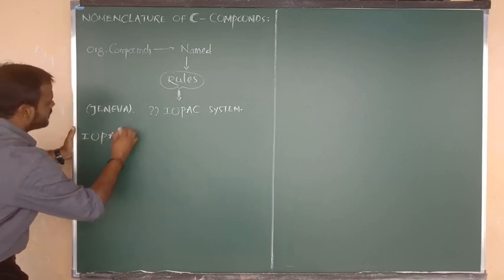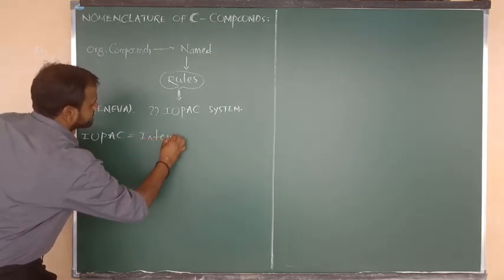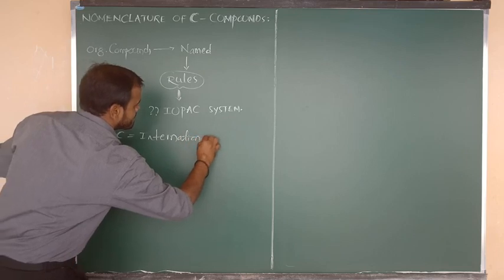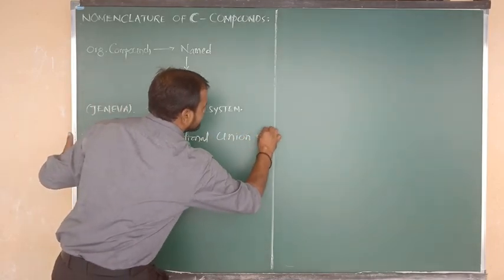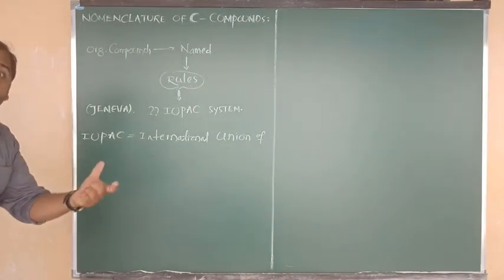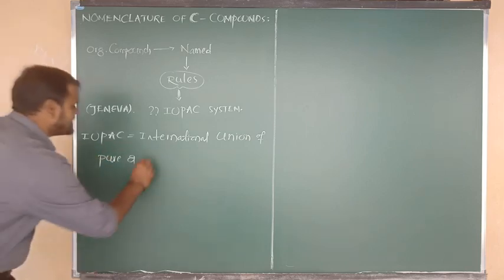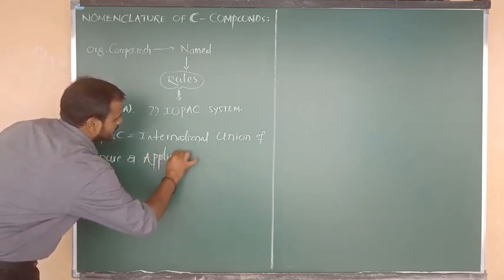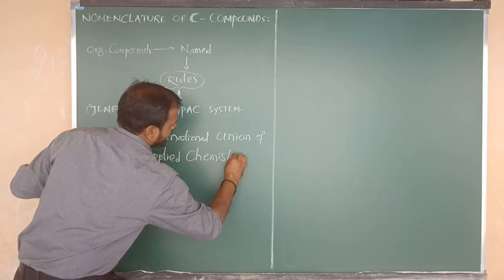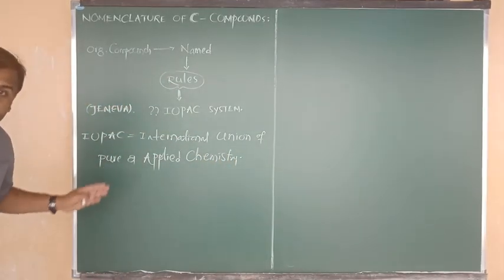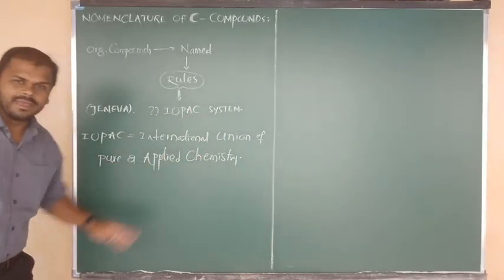Here I indicates International, U indicates Union of, P indicates Pure, capital A indicates Applied, and C indicates Chemistry. So the abbreviation of IUPAC is International Union of Pure and Applied Chemistry.